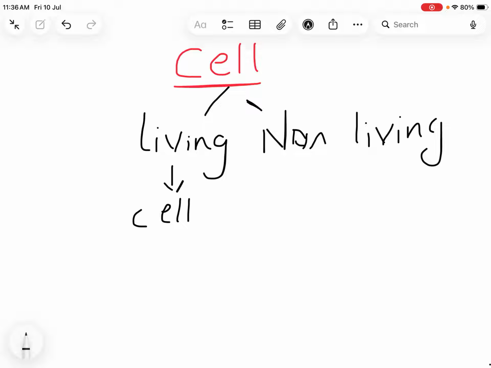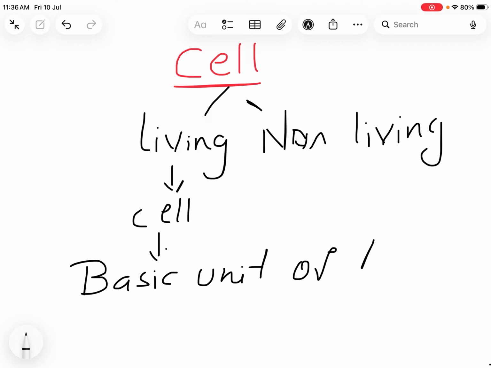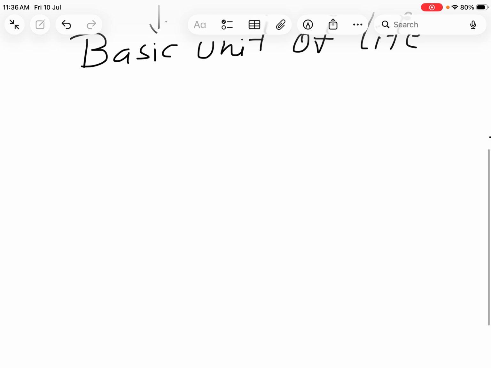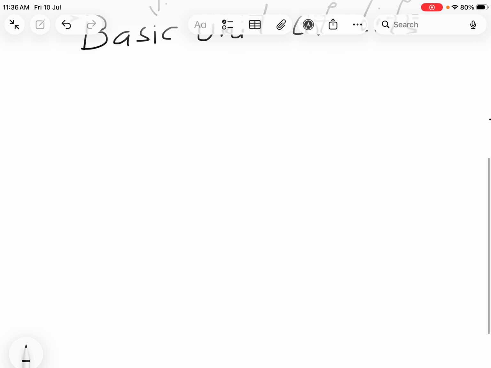So anything which is made by cell, we call it as living organisms. So hence we call this cell as basic unit of life. That is, to form life, the basic brick or the basic unit which is needed is nothing but the cell.